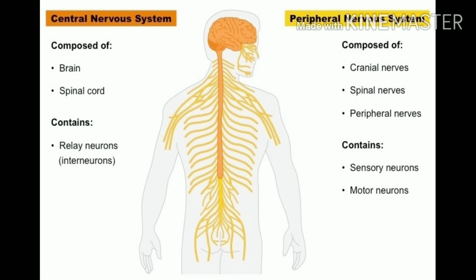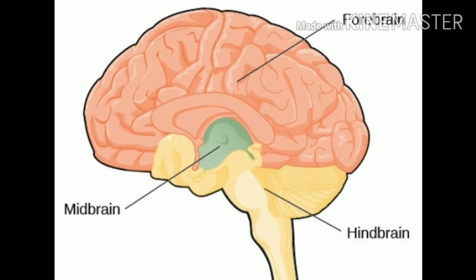Okay. Now we have 3 more things, that is brain, spinal cord and nerves, which we have to study in detail. Now what is the brain? It controls all actions of the body. It receives signals from the sensory organs, and it again comprises 3 parts. So I must say you should learn that everything is in 3-3-3 in this nervous system. Now those are forebrain, midbrain and hindbrain.